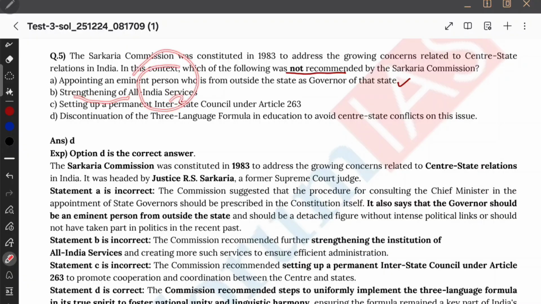Now, strengthening of all India services. This is also a good thing. So Sarkaria must have recommended it. And next, setting up a permanent interstate council under Article 263. This is also a good thing, right? So it must have been recommended.